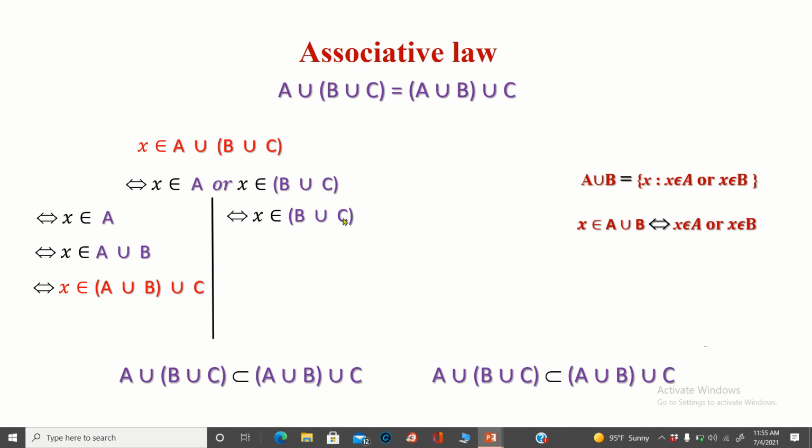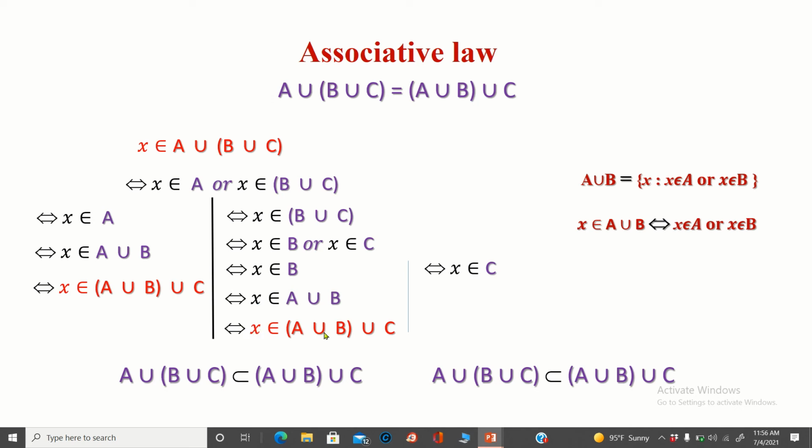On the other hand, we have X belongs to B union C. From the definition of union of two sets, we can write X belongs to B union C if and only if X belongs to B or X belongs to C. So again here we have two cases, that is either X belongs to B or X belongs to C. If X is an element of B, then we can say X is also an element in the union of A and B, and moreover, X belongs to (A union B) union C. On the other hand, we have X is an element in the set C. Hence, we can say X is also an element in (A union B) union C. Hence, we proved if X is an element in A union (B union C), then X is also an element in (A union B) union C and vice versa.